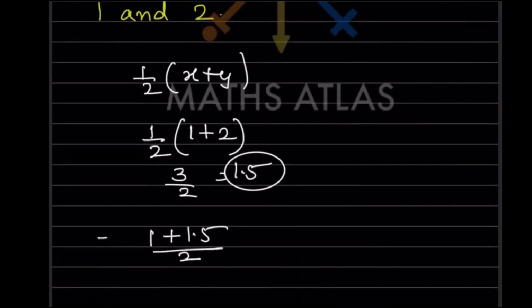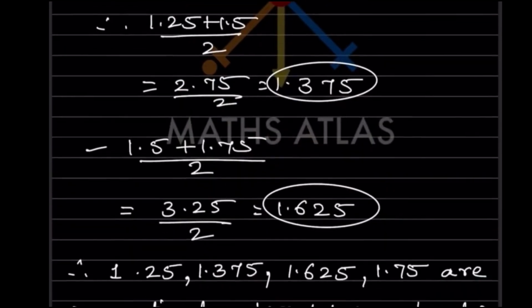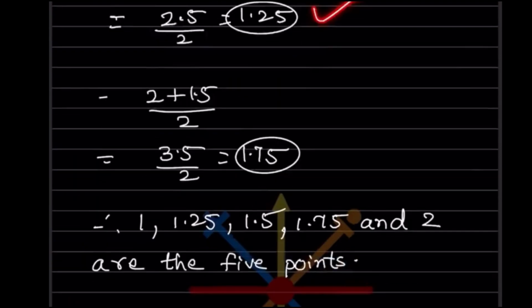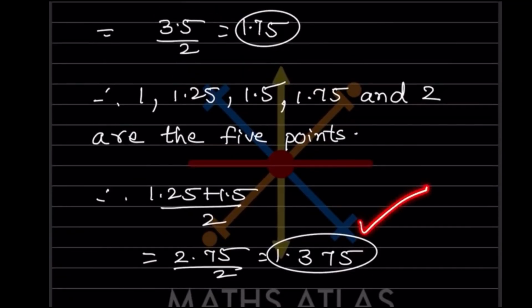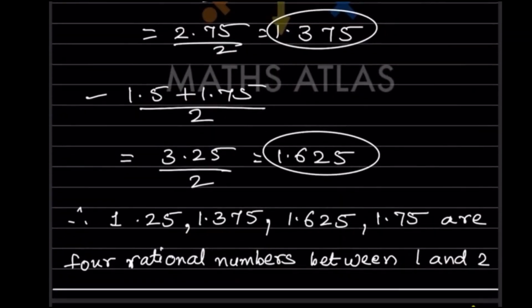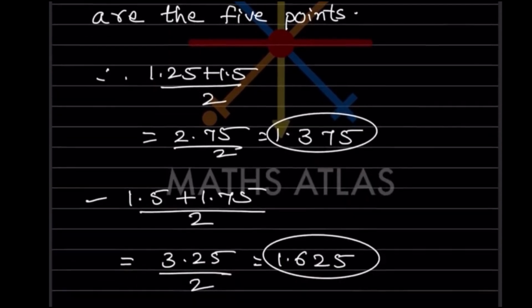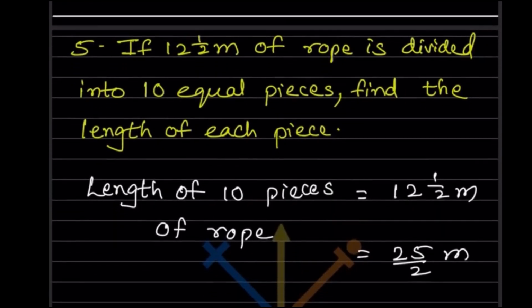So what will be those numbers? We want numbers between 1 and 2, so we'll consider 1.25. Then we will take 1.375, because we have to arrange in proper order. Then comes 1.625. And then we get 1.75. So now we got 4 rational numbers between 1 and 2.